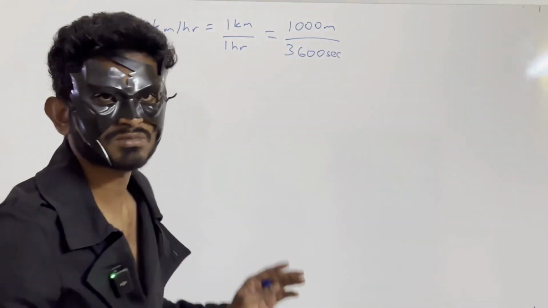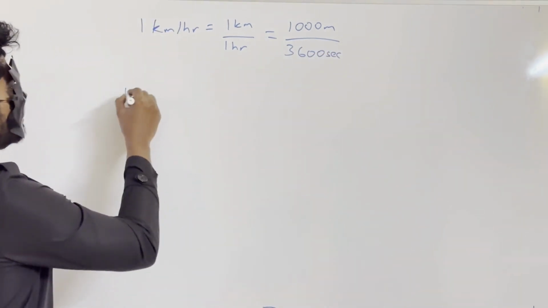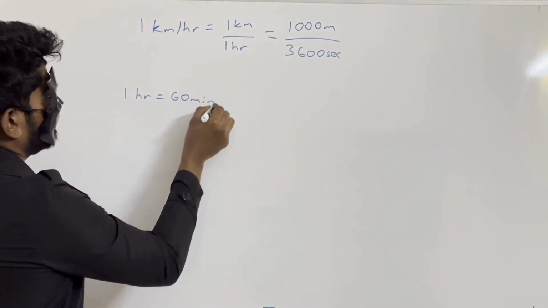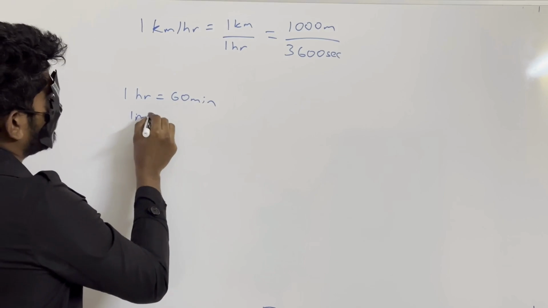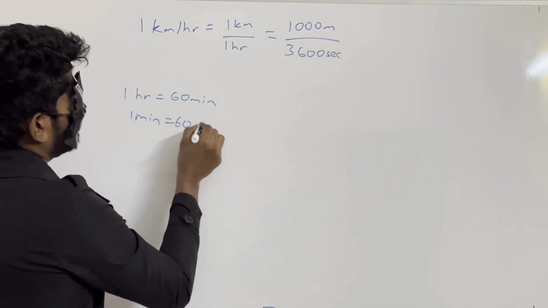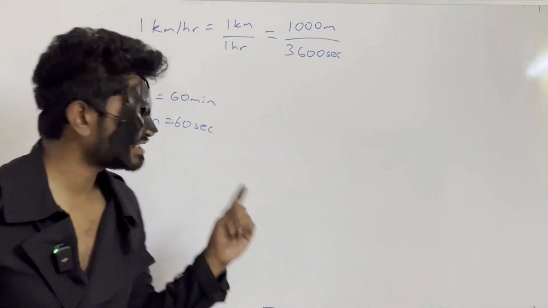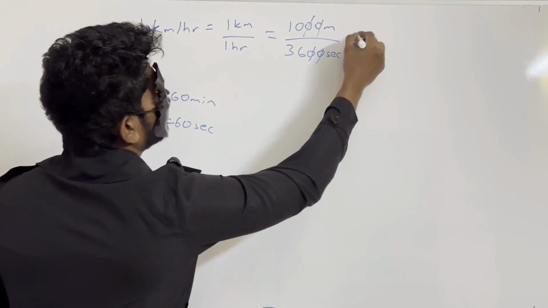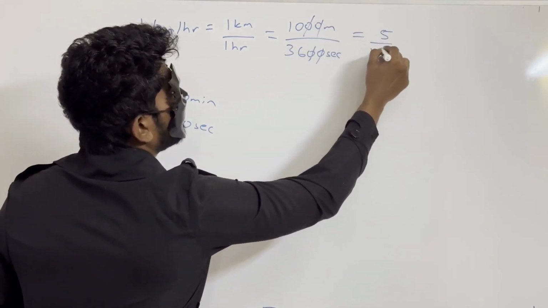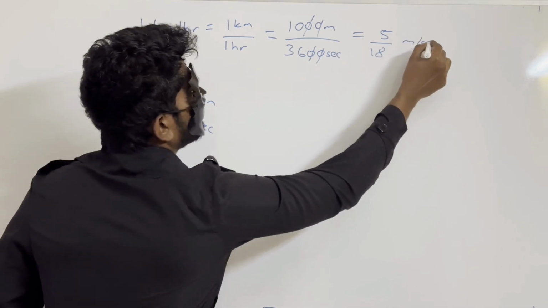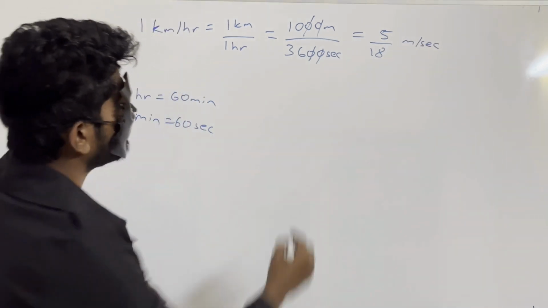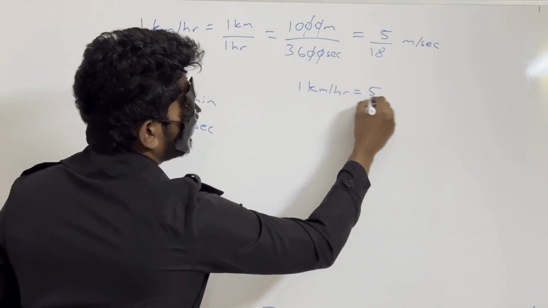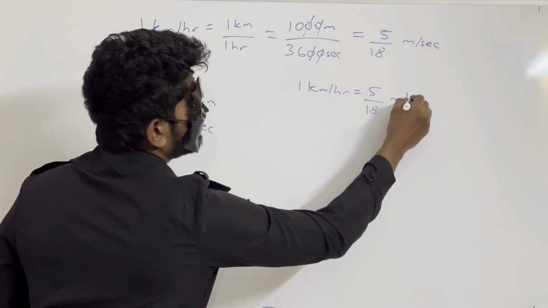This also you must be knowing: 1 hour is equal to 60 minutes, 1 minute has 60 seconds. I am just teaching you the basics. So now cancel it, this will be nothing but 5 by 18 meter per second. So 1 kilometer per hour is equal to 5 by 18 meter per second.